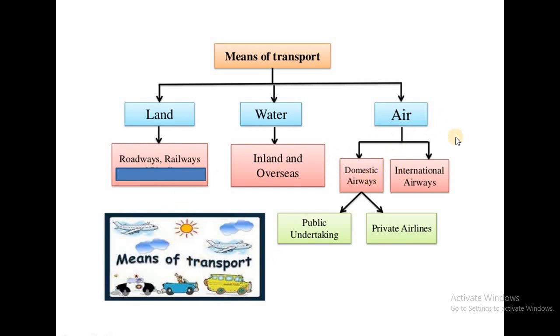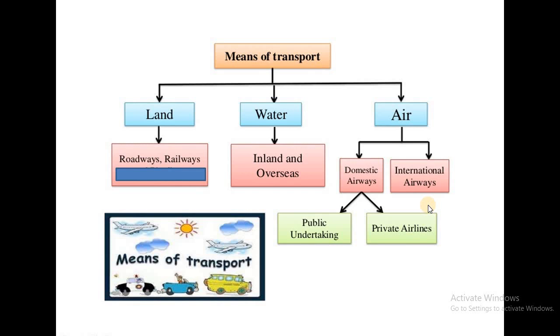Then we will see air transportation. In that two types are there, first one domestic airways and another one international airways. In domestic airways, that means airlines which are in the same country, if you want to go from Delhi to Ahmedabad or Baroda, for that we are using domestic airways.